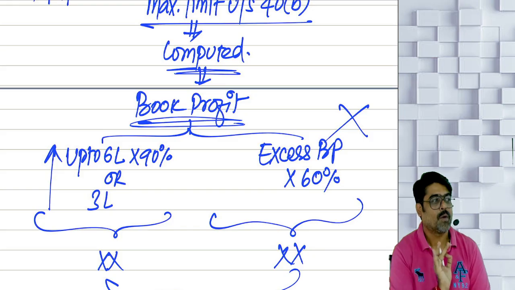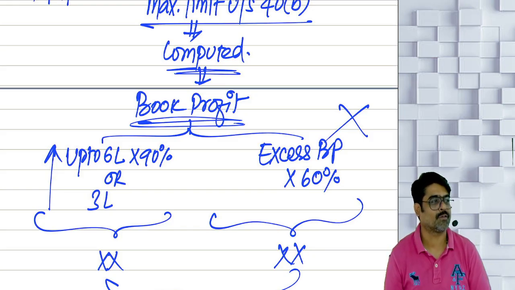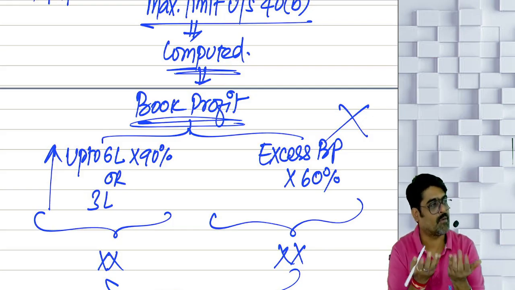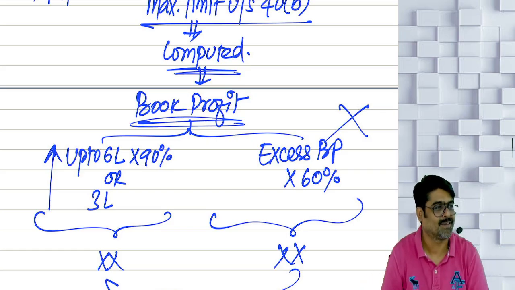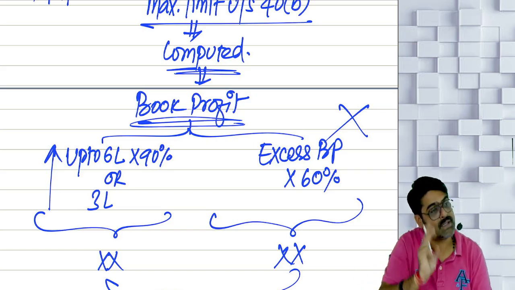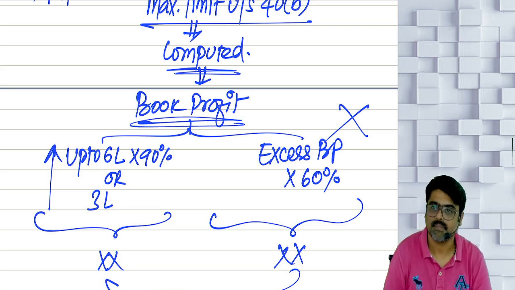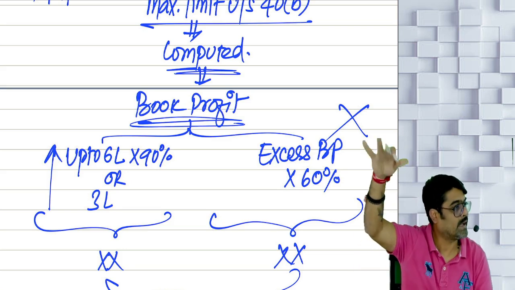What if it is not a book profit, but a book loss? 90% of book loss will be a negative amount or 3 lakh, whichever is higher, 3 lakhs. So minimum 3 lakh will be allowed, but maximum it can go to any amount. Yes or no?